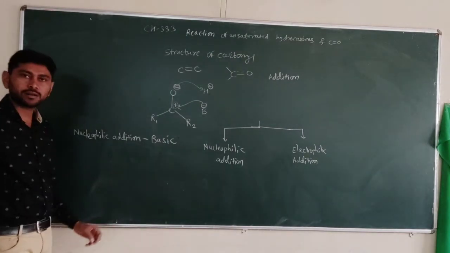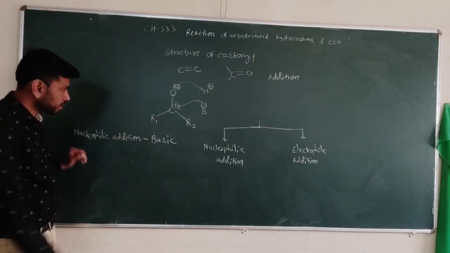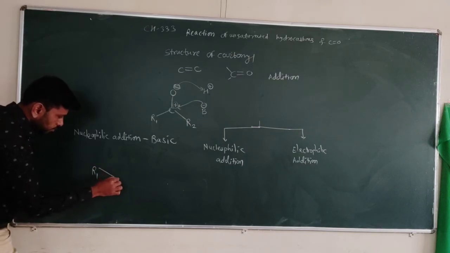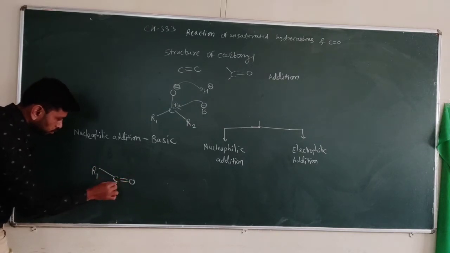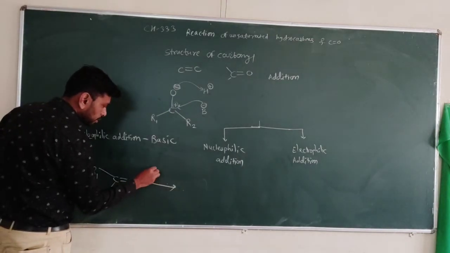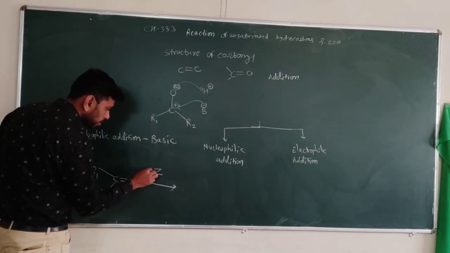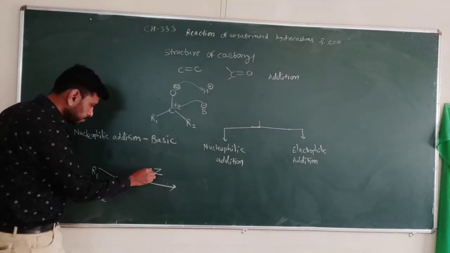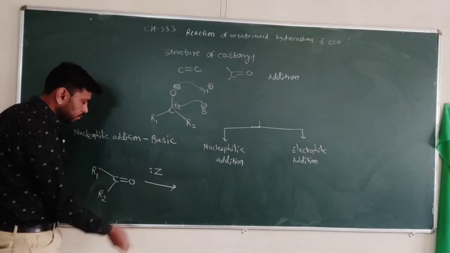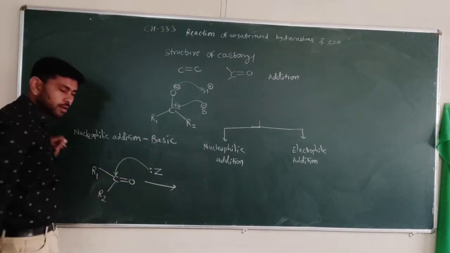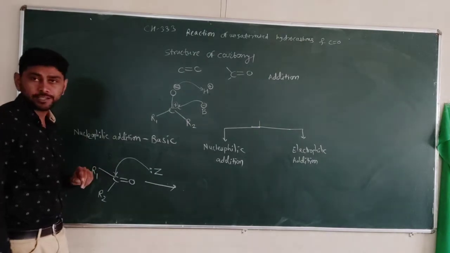If we see the general mechanism for this reaction, take R1 C double bond O R2. Suppose Z is the nucleophile. This nucleophile first attacks the carbonyl compound under basic condition.